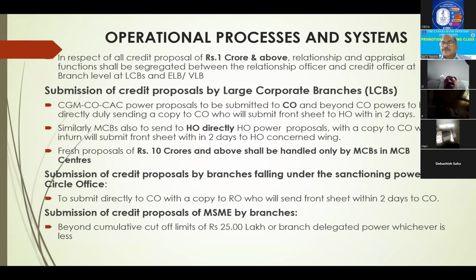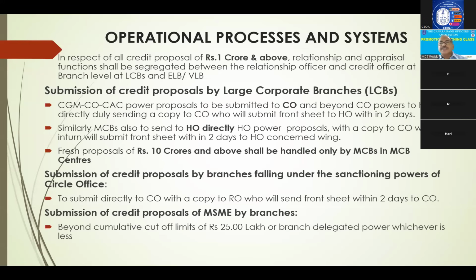What we have to do as per policy. This is what operational. So here, all our proposals of 1 crore and above, we have to segregate. One is relationship functions, second one is appraisal functions. Relationship functions means maintaining liaison with the customer. Appraisal functioning means separately we have to assess all financials and appraisals. This should be done separately, right? And submission of credit proposals, large.